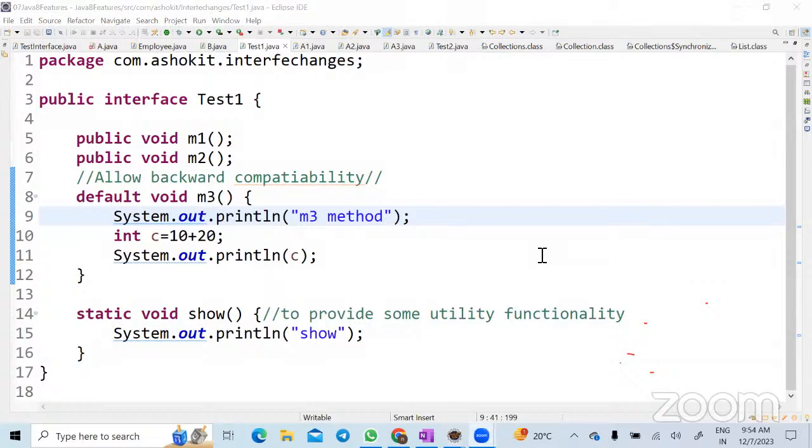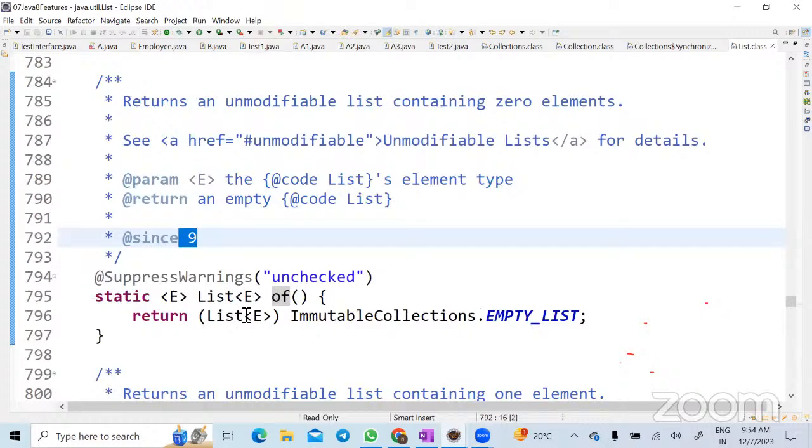Sir, moving onwards, there should not be any method that Java people want to write in the Collections class, right? They can write. If you are writing in a List interface, what can you access? Only defaults: ArrayList, LinkedList, Vector, correct? But if you are writing in a class, in Collections, you can access irrespective of that, right?